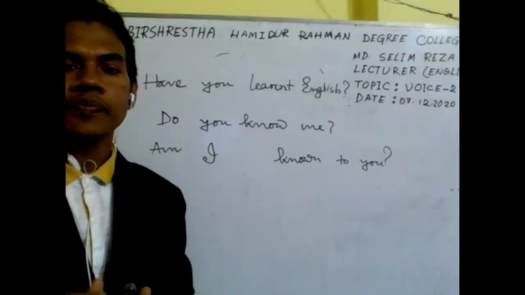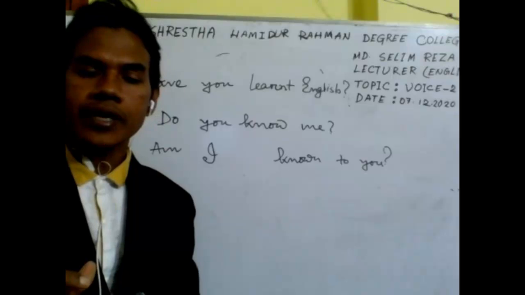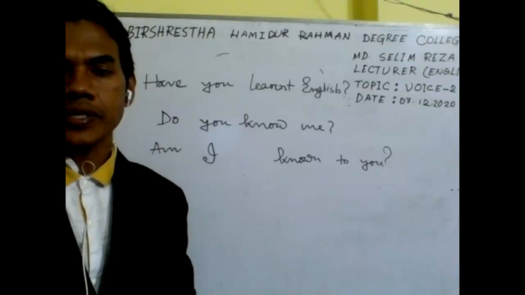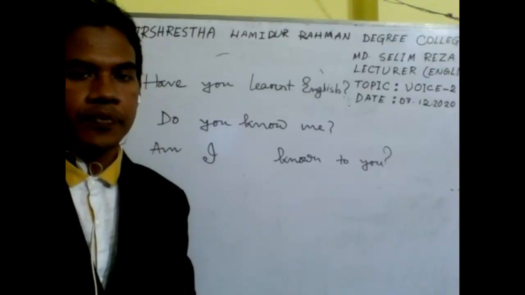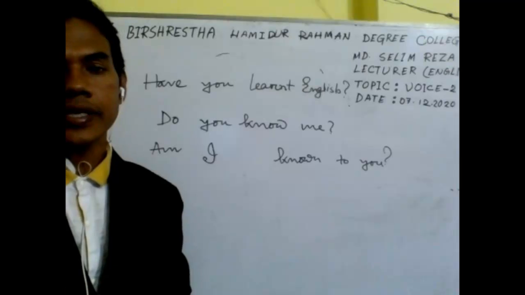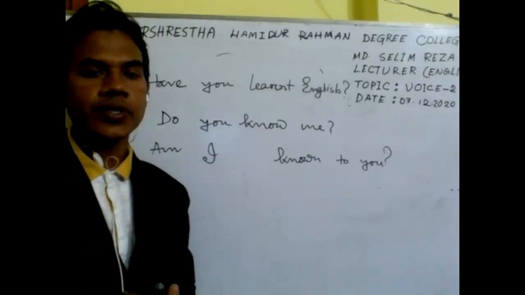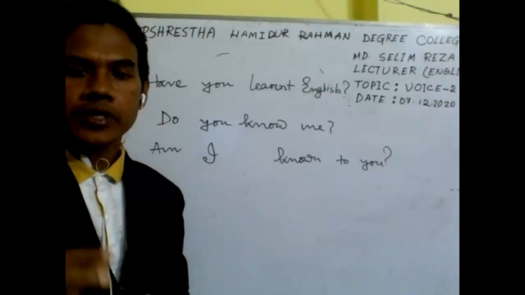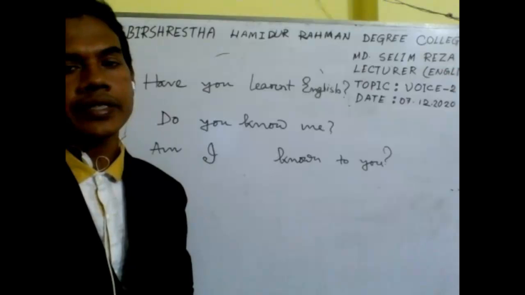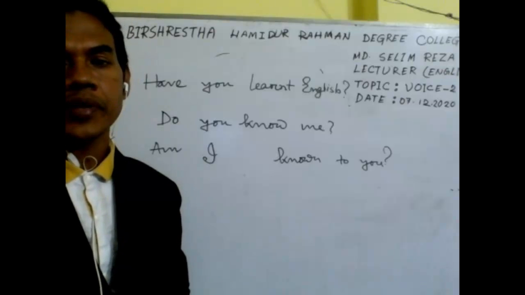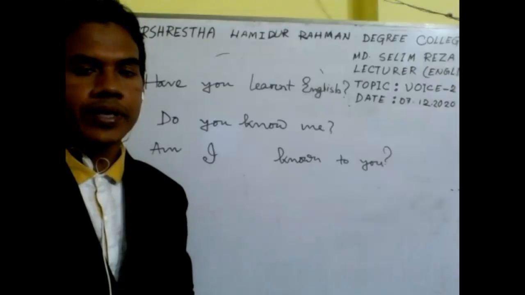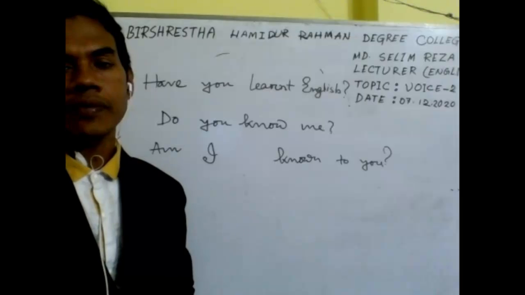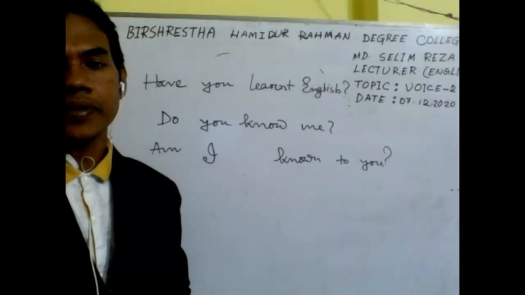So we have to use the auxiliary verb in the case of passive from the present perfect continuous, next to present perfect tense. Present perfect continuous is next to present perfect tense. So in the continuous pretenses, we must use the auxiliary verb from the next tense. That is, here we find the assertive active voice in present perfect tense. So we should use the auxiliary verb in the passive voice from the present perfect continuous tense.